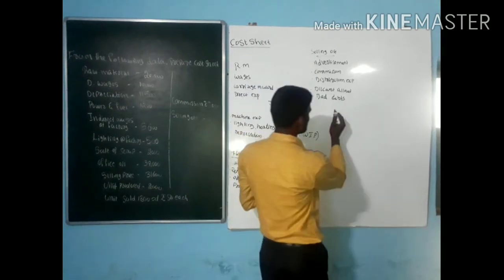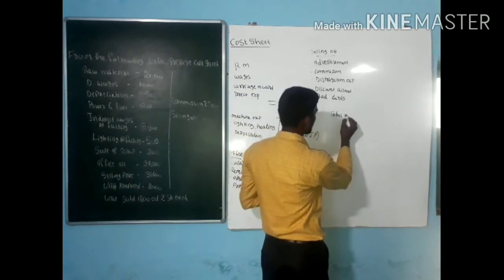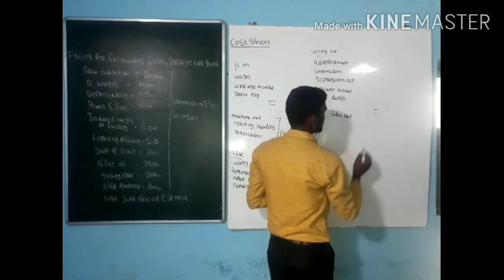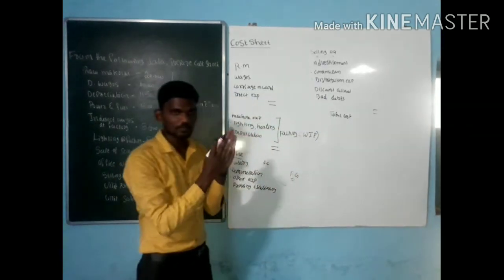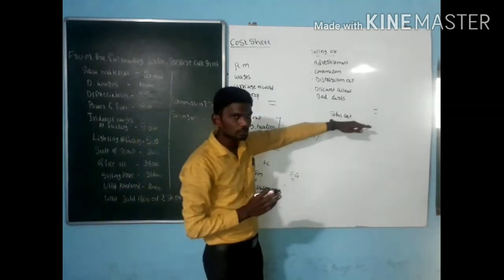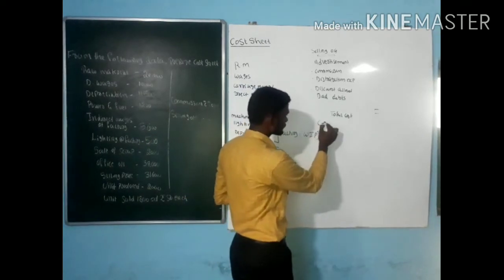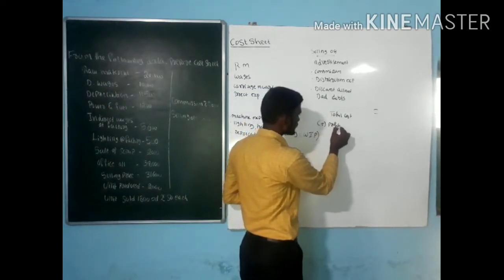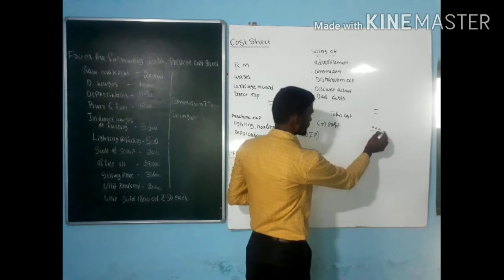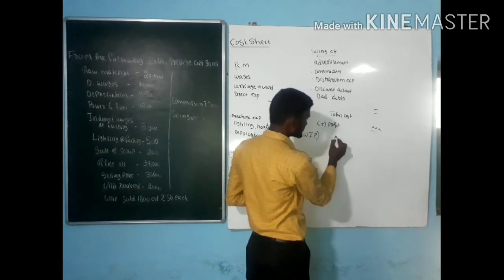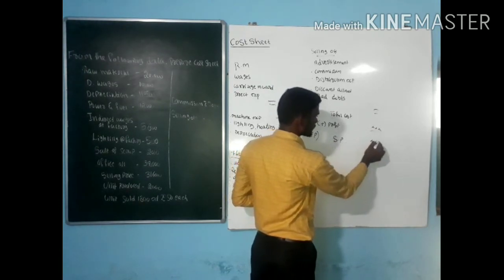These are all expenses. It is called what? Total cost. I initially told you cost is different from price. To the total cost, I need to add some profit. Then it becomes what? Price. That price is called selling price or sales.